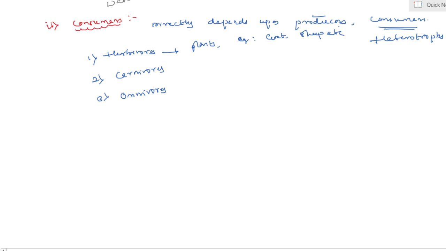Second one is carnivores. These are the animals that feed on other animals. The carnivores which feed on herbivores are called second order consumers. Yes, my dear students, it means they directly feed on what? Herbivores or other animals. They are termed as carnivores. Examples lion, hawk, owls. Okay, these are the best examples of carnivores.